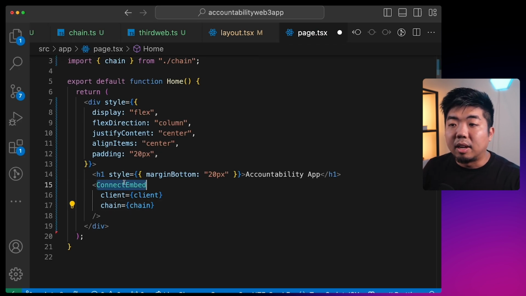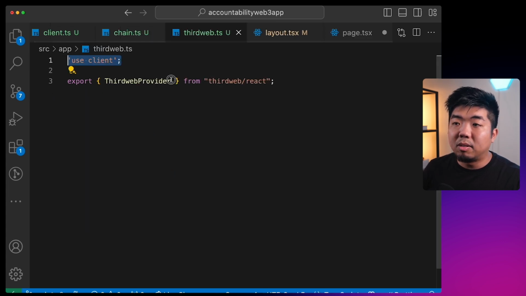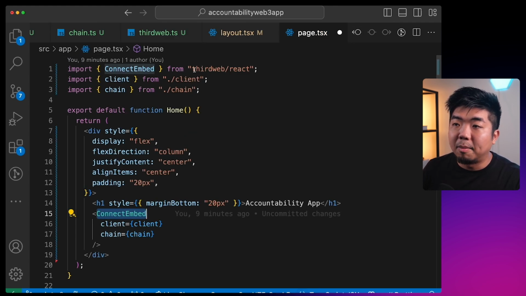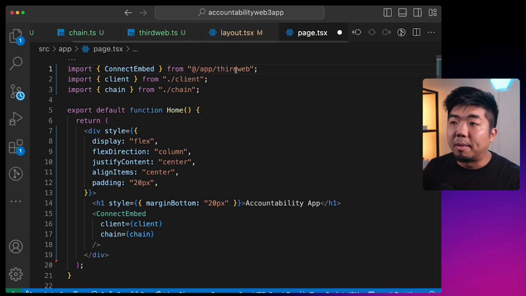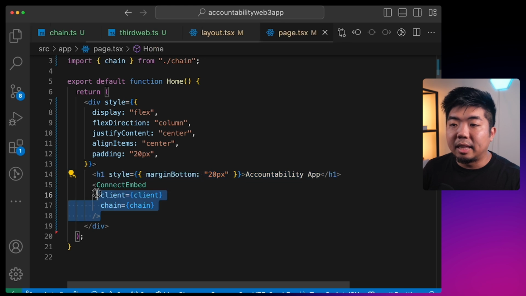Now for Connect embed, we are going to have to also export this from our thirdweb.ts file. So after thirdweb provider, I'm going to add Connect embed. And coming back to the page.tsx, I'm going to make sure that this is imported from the thirdweb.ts file. So again, all we did was add a title and add the Connect embed.